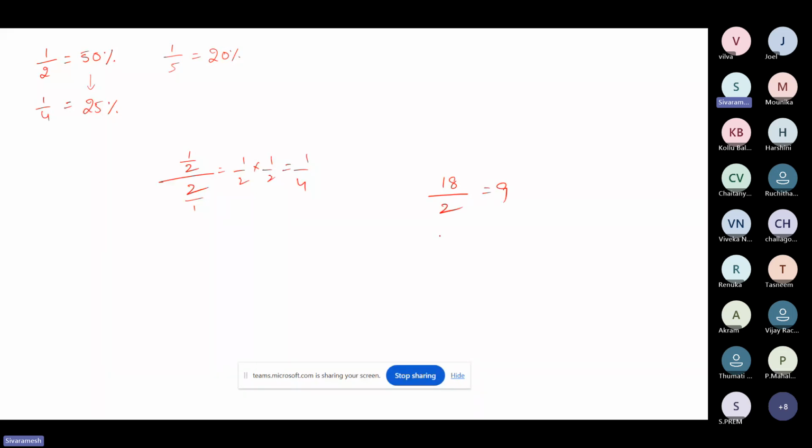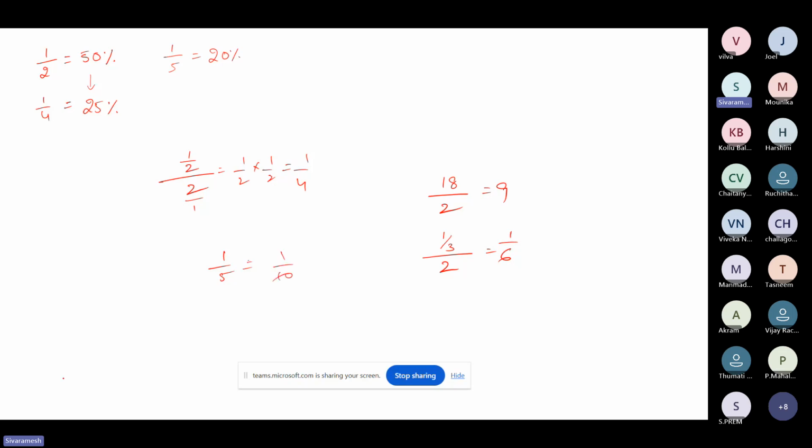Now, when I ask you what is half of 1 by 3, can you guess that answer? 1 by 6. Yes, very good. So 1 by 6. Just remember, when you are making half of any fraction, the denominator will get doubled, because half of 1 by 3 is 1 by 6. If I ask you what is half of 1 by 5, you should say 1 by 10.